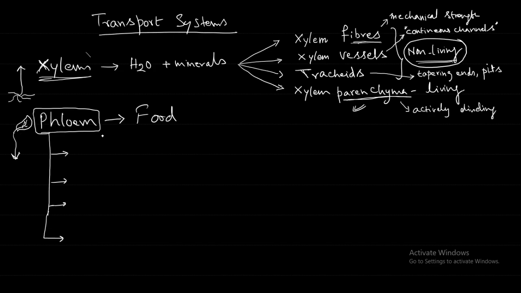Living. Okay, companion cells, living. Phloem parenchyma, living. Parenchyma means living cells. Fibers are non-living. So sieve tubes, companion cells and phloem parenchyma, all three are living cells.